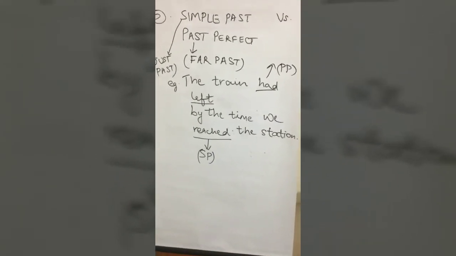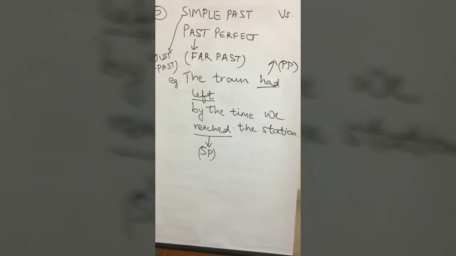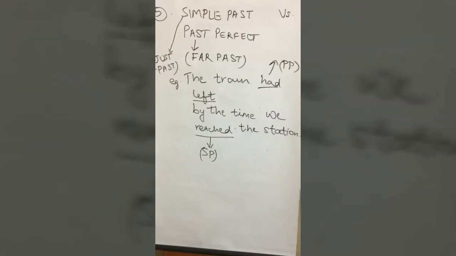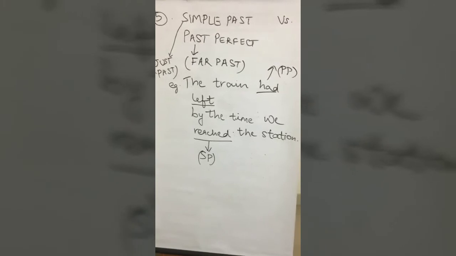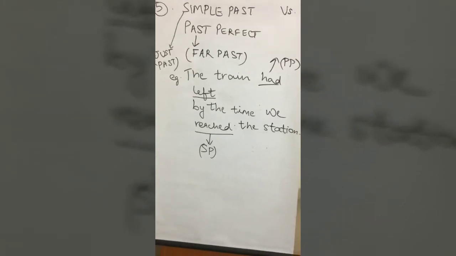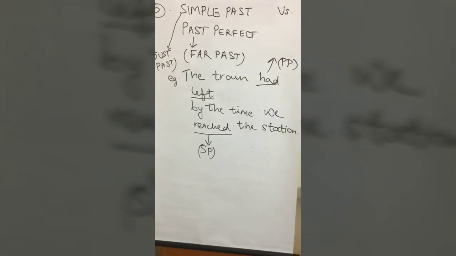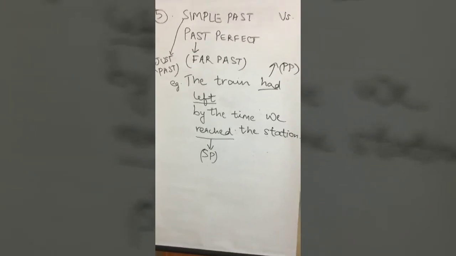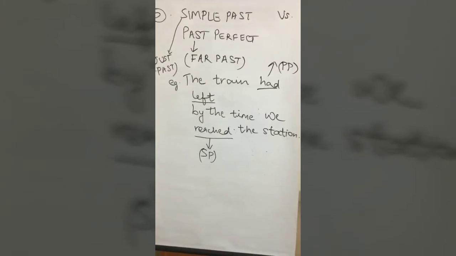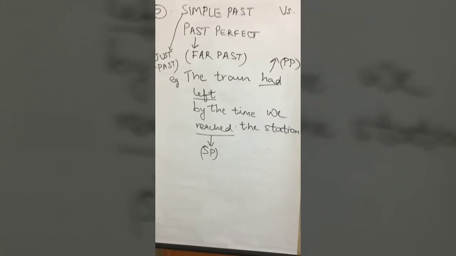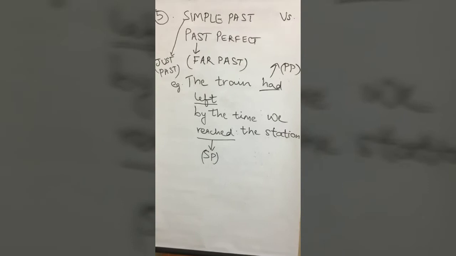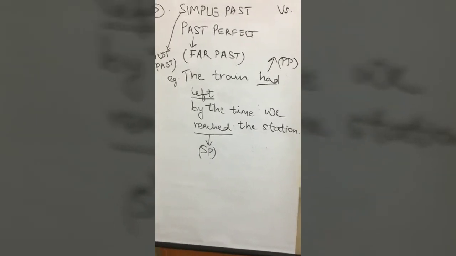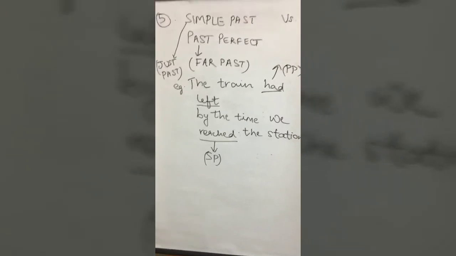For example, the train had left by the time we reached the station. What is the sentence saying? The sentence is saying that when we reached the station, the train had already left. So what has occurred first? The train leaving occurred first. Then only we reach the station, which is event number 2. Event number 1 is train leaving. Event number 2 is we reaching the station.